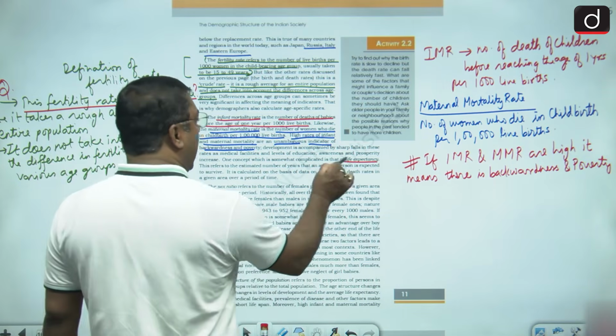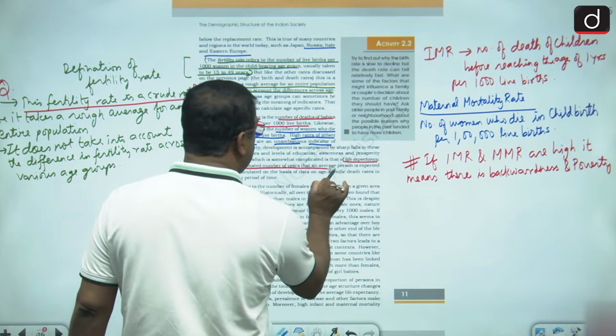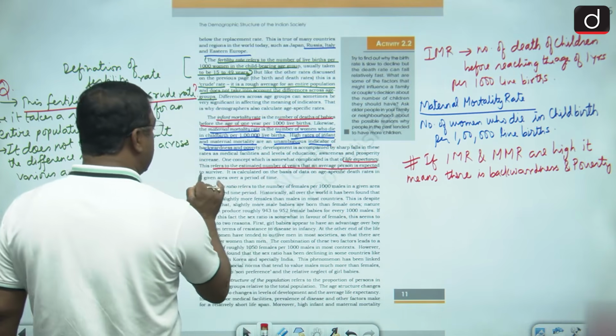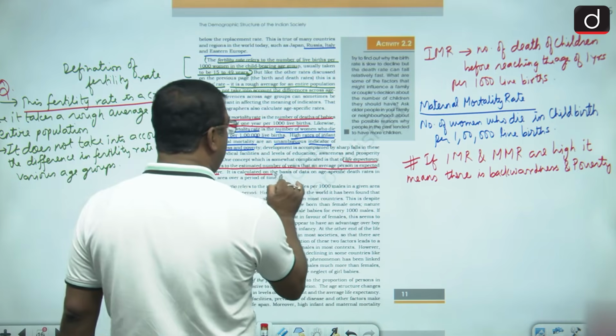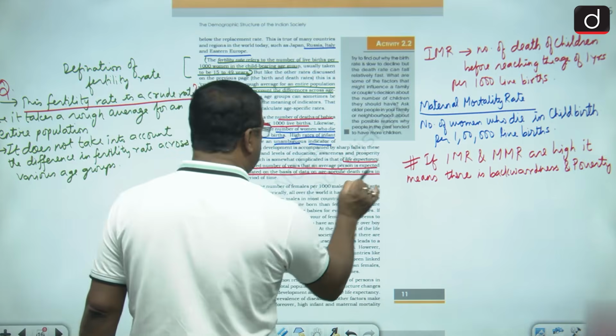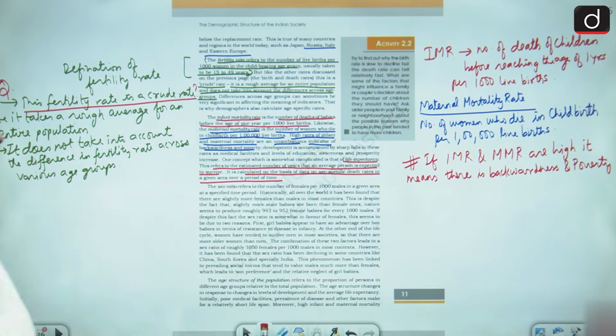Then comes life expectancy. It refers to the estimated number of years that an average person is expected to survive. And it is calculated on the basis of data on age-specific death rates in a given area over a period of time.